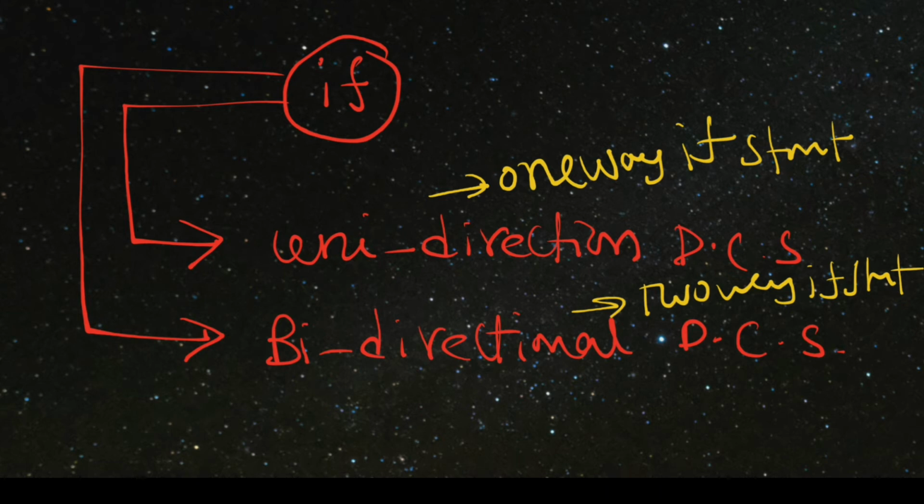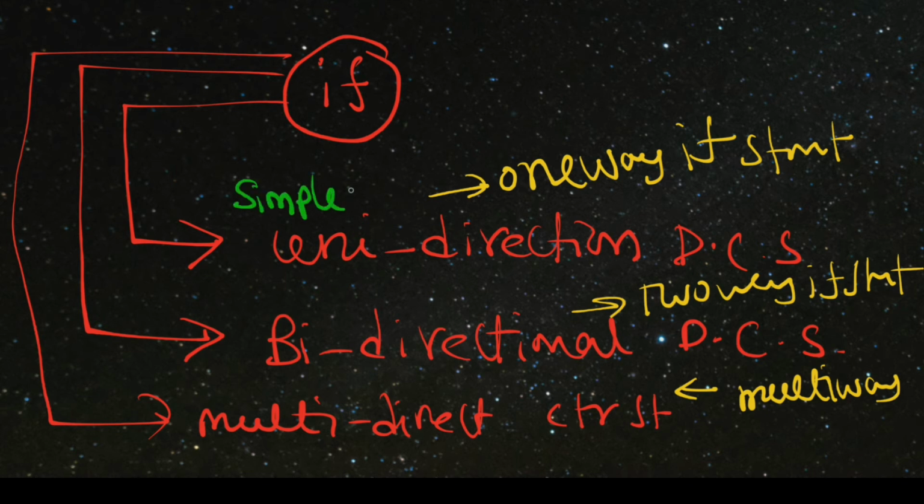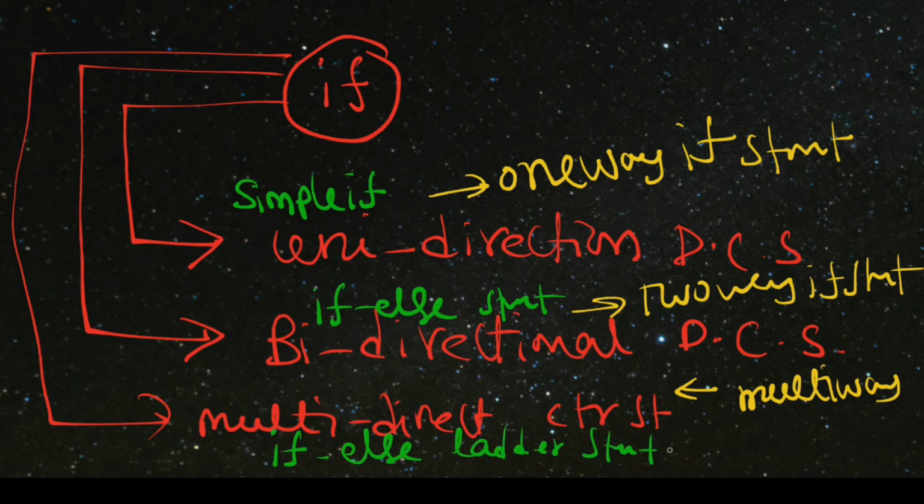And the third one we can call the multi-directional control structure. In simple terms, we can call it a multi-way if statement. So here we are expecting a simple if. Here we are expecting an if else statement. Here we are expecting an if else ladder statement as well as nested if. So in total we have four types of if statements.